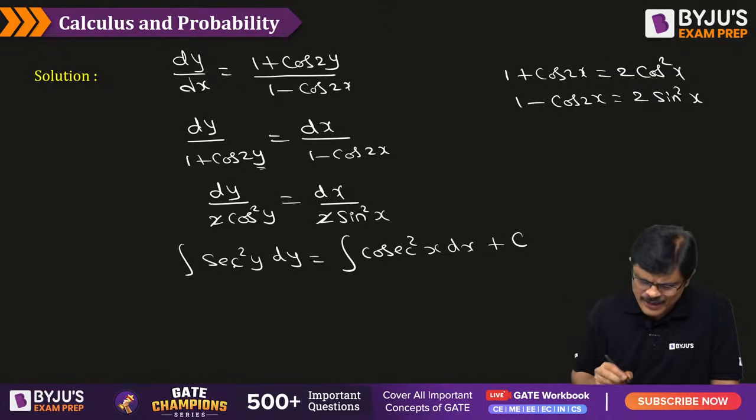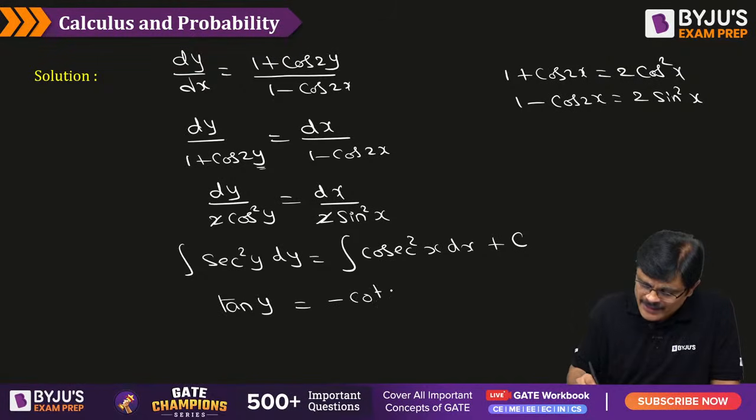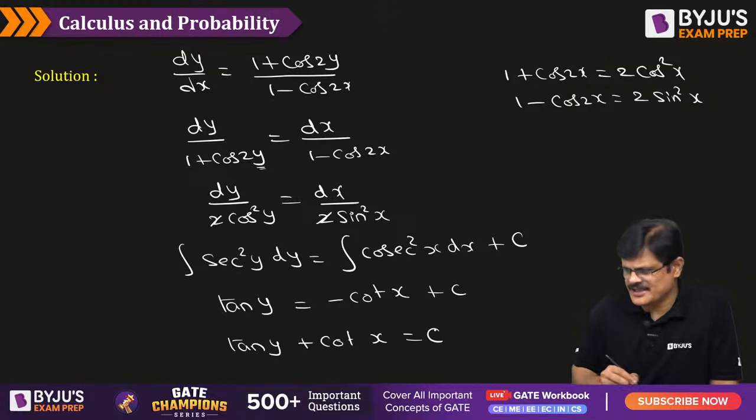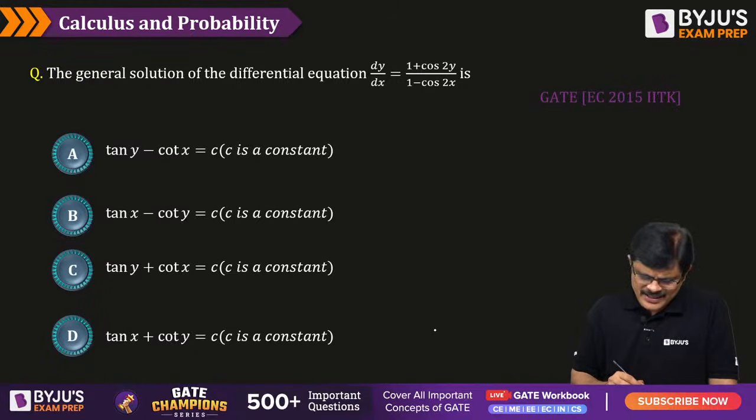And what is integral of secant square y? Integral of secant square y is tan y. And integral of cosecant square x is minus cot x plus c. That can be written as tan y plus cot x is equal to c, my dear friends. So what is the correct answer? Tan y plus cot x is equal to c. Is it available? Yes. Option C is the correct answer.